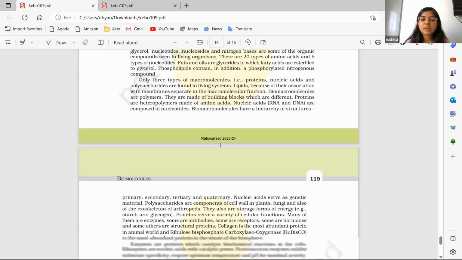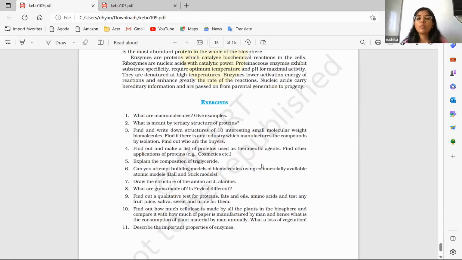Then the third question is, find and write about 10 interesting small molecular weight biomolecules and the industry which manufactures them. This is not an important question. If you are interested, you can find it from the internet. It is not important from the exam or the NEET point of view. It is never asked because this is a general question. So it is never asked, and it is not important. It won't be asked even in the school exams.